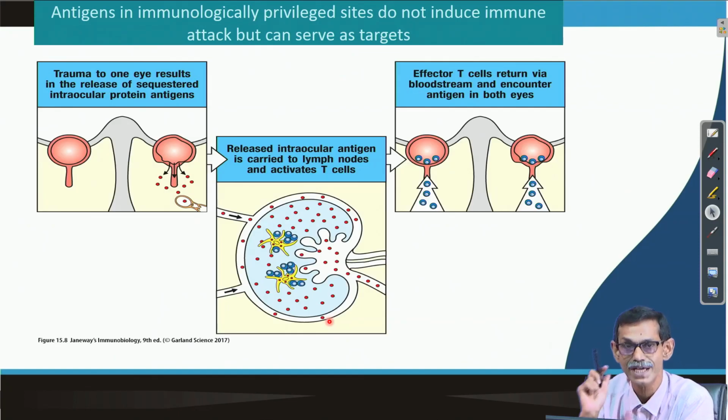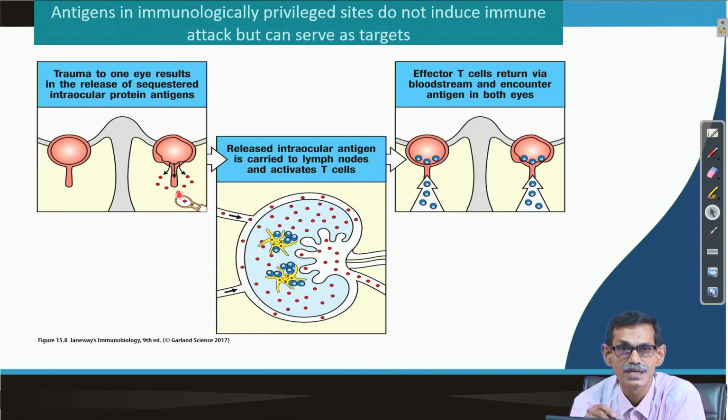So, somehow these places are not very active sites for immune reaction, that is why they are called immunologically privileged sites. But what happens, by any chance, suppose there are two eyes, and one eye is damaged by some trauma or blow or accident. Then the antigen will be released, and you know the dendritic cells or Langerhans cells are there. So, those broken cells or the antigen will be brought to the nearest lymph node, where the reaction will happen, which we already know, I am not going to discuss.